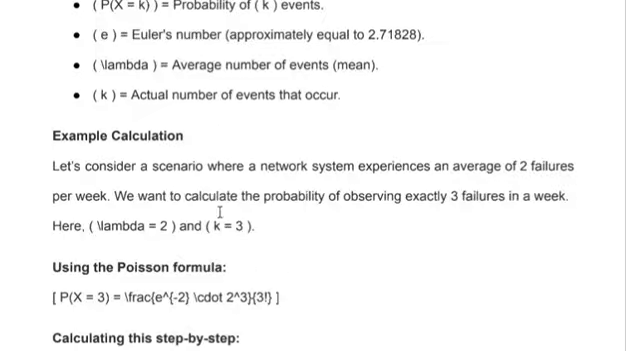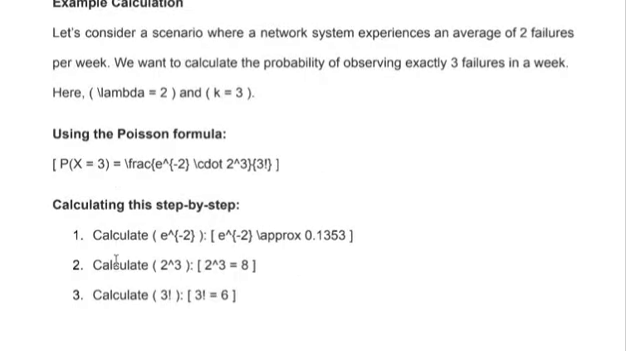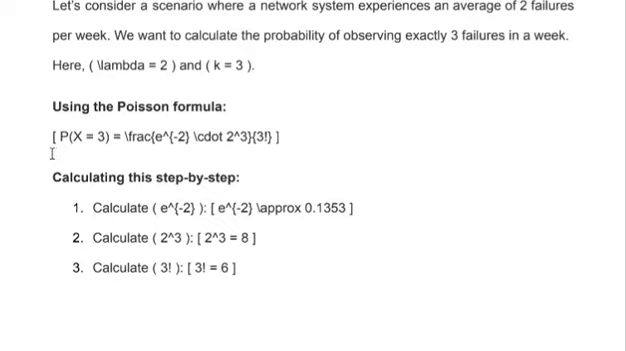Example calculation. Let's consider a scenario where a network system experiences an average of 2 failures per week. We want to calculate the probability of observing exactly 3 failures in a week. Here, lambda equals 2 and k equals 3. Using the Poisson formula, we calculate this step by step.